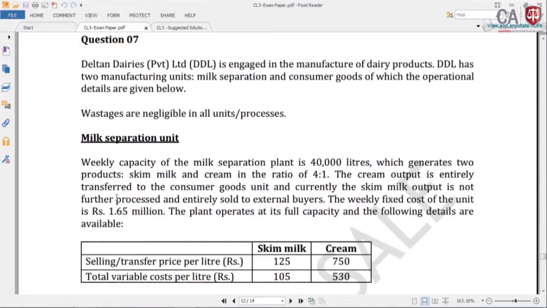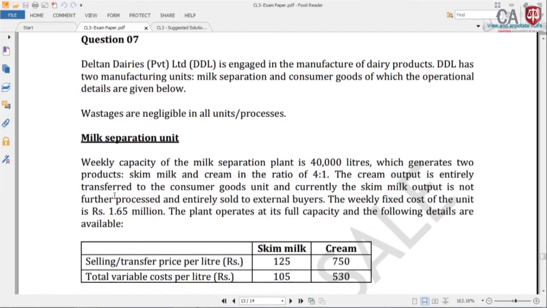Okay, this particular illustration will give you a clear idea how to deal with linear programming questions and how to establish a linear programming model, and how you are going to define them, how to find out the feasible area and all. Okay, first we will read the illustration, thereafter we will find out the optimal solution as requested.